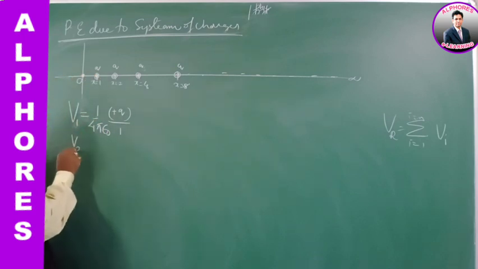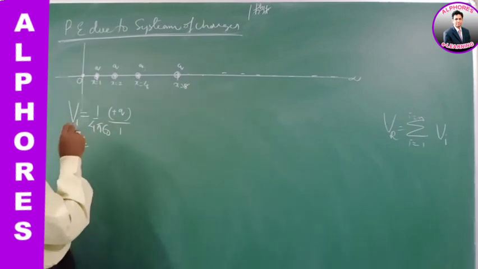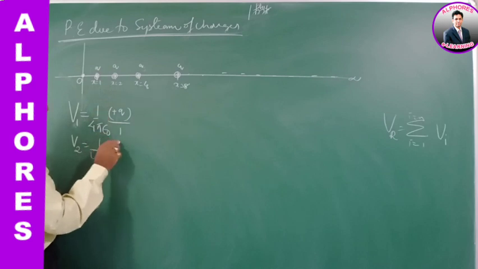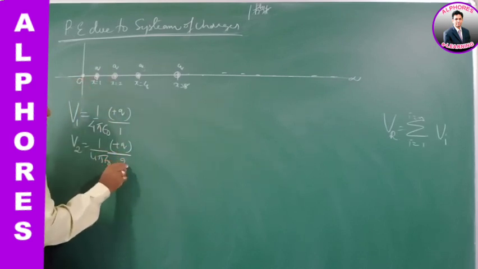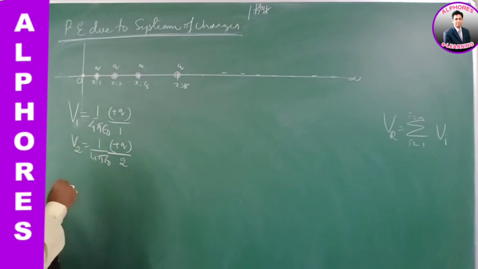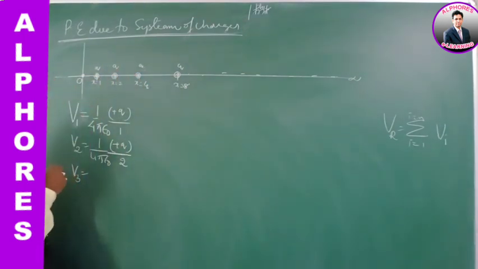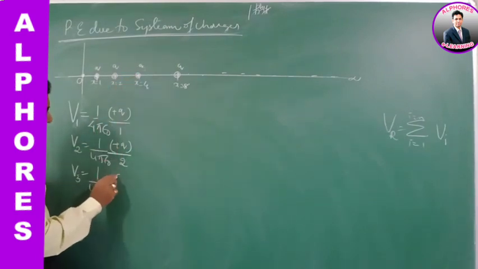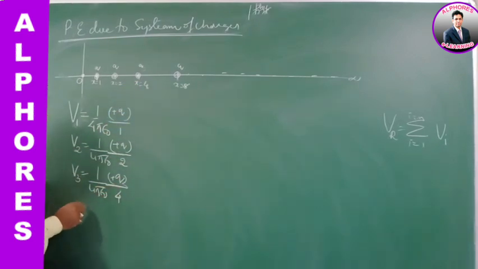Similarly, let us find the potential due to the charge at x equal to 2. Let it be V2. And this is also positive. So it's 1 by 4 pi epsilon naught, the charge is again plus q, and now the distance is 2. Now the potential due to the charge at x equal to 4, the third charge: 1 by 4 pi epsilon naught, the charge is again plus q, the distance is 4. So on and so forth.